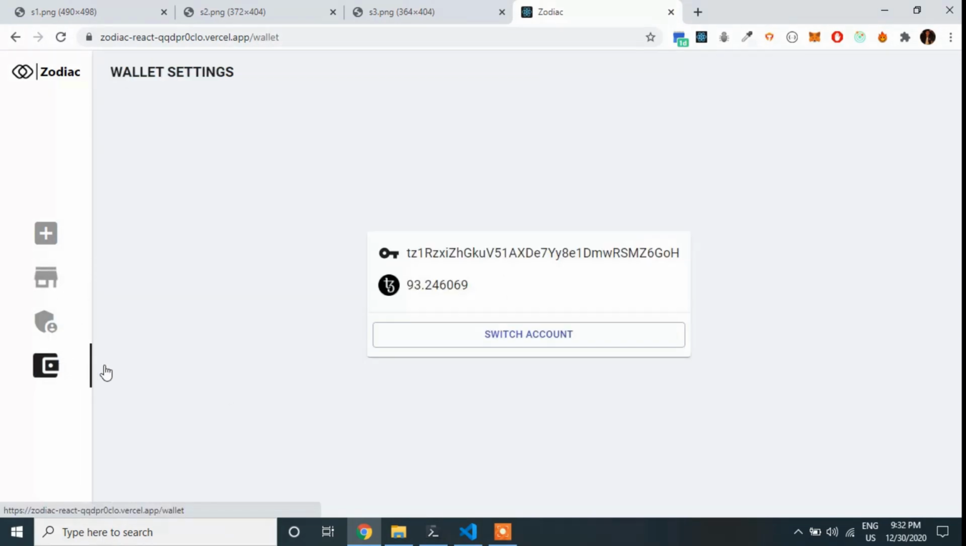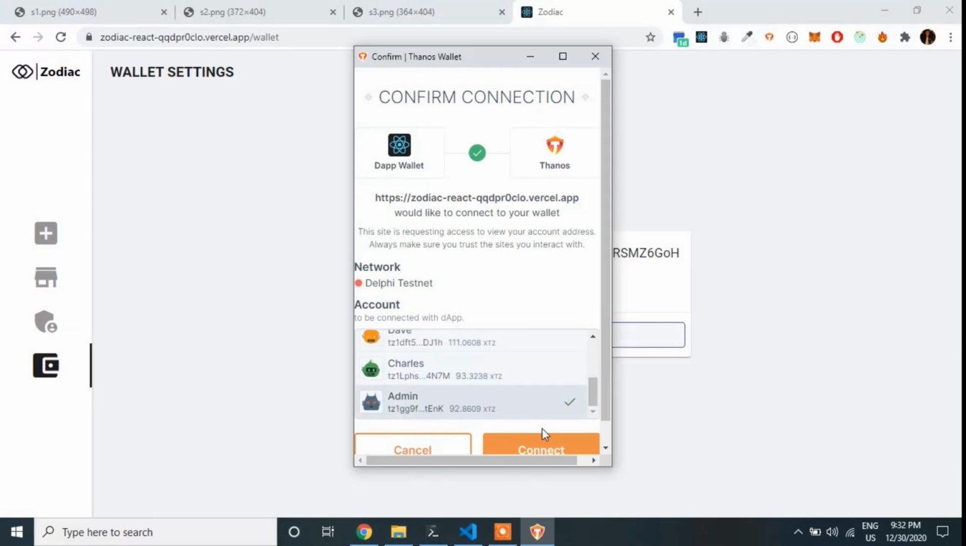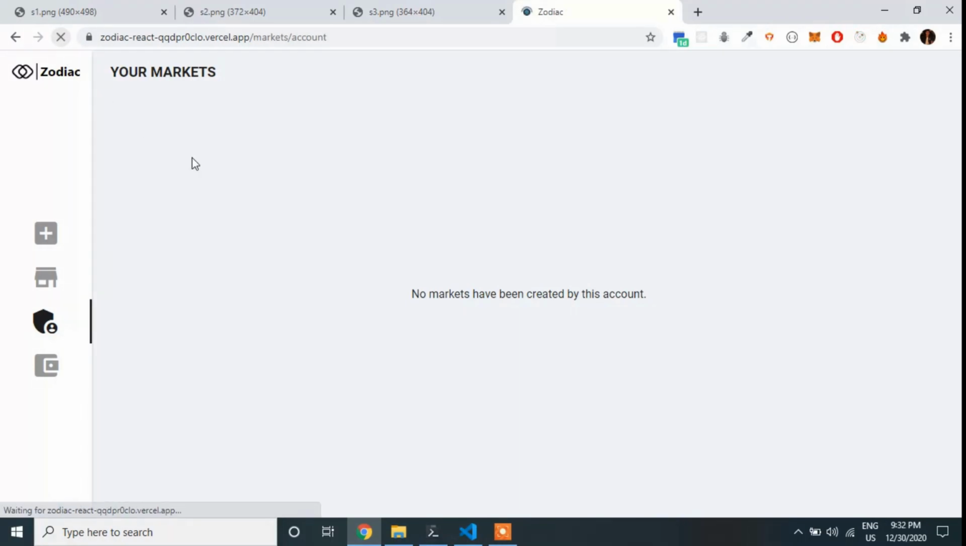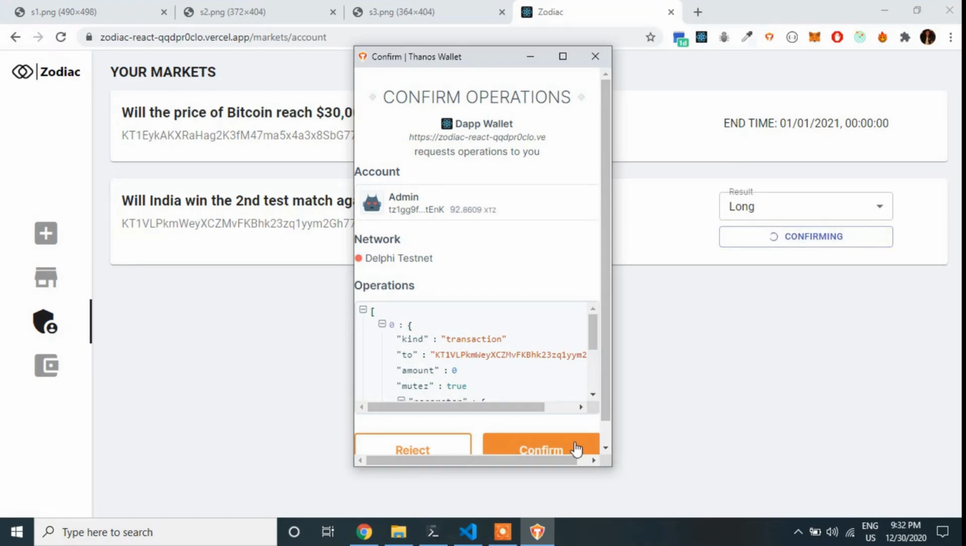So if I switch to the admin account, which is the one which is managing all of the created markets, and we know that the match has ended and India has won, so that means the long position will be the winner. So in this case, since I'm now using the admin account, I can go and set the result as long and click on set result and confirm the transaction.